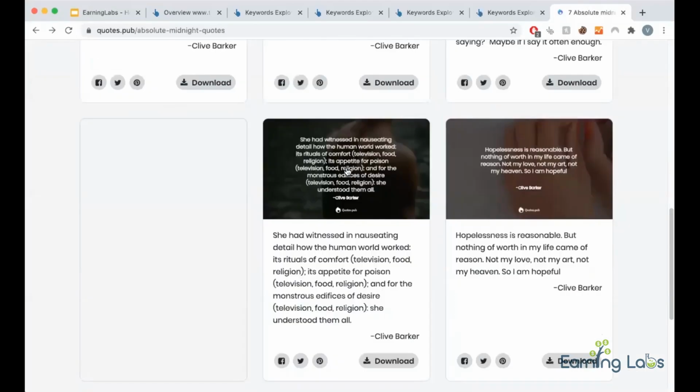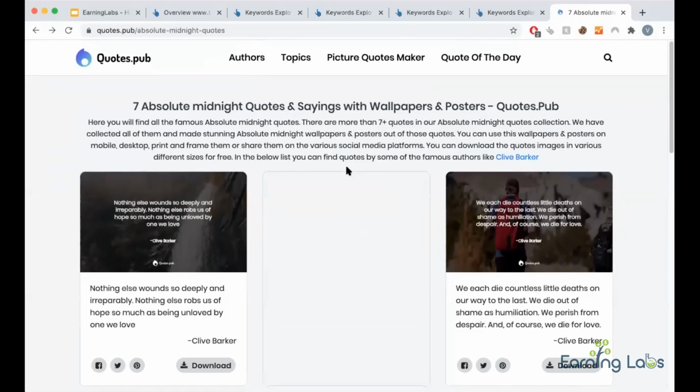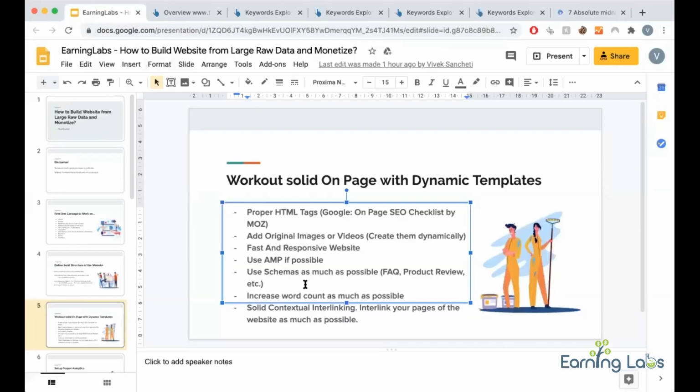Like have FAQs. Now there might be cases like how you will answer FAQs. Just have general questions. Like if you check the FAQ of this page, I have: best absolute midnight quotes, which are the best absolute midnight quotes? Which are the smallest midnight quotes? Such things. So you need to use your brain, be creative and come up with templatic questions where the answer changes dynamically. You don't have to type, but via coding logic you can change the answer. So that's one thing.